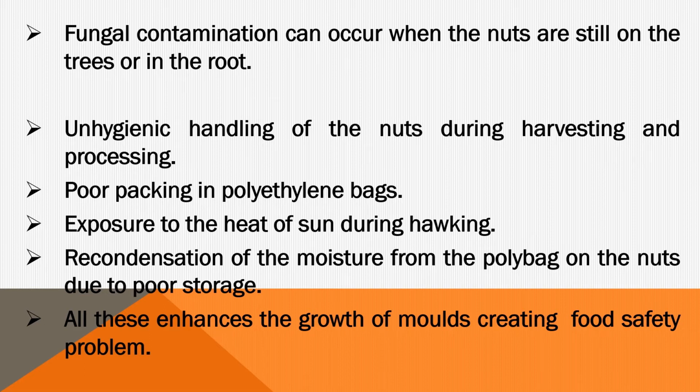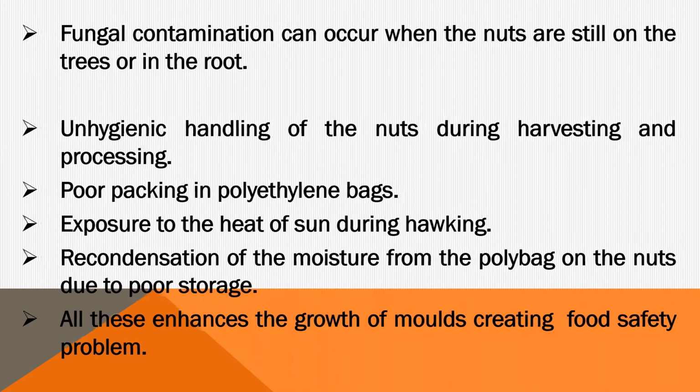There can be unhygienic handling of these nuts during harvesting and during processing. In that way, these nuts can be contaminated. When there is poor packaging of these nuts in poly bags and exposure of these nuts to the heat of the sun during hawking, there will always be a recondensation of moisture in the poly bags used in packaging these nuts. When there is this recondensation of moisture on the surface of these nuts, it enhances the growth of molds, and this will create a food safety problem.